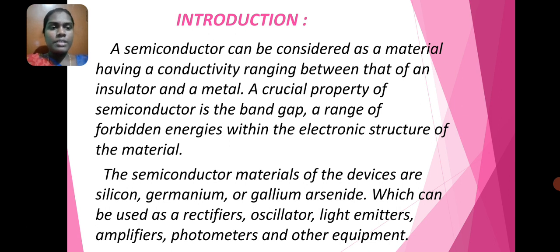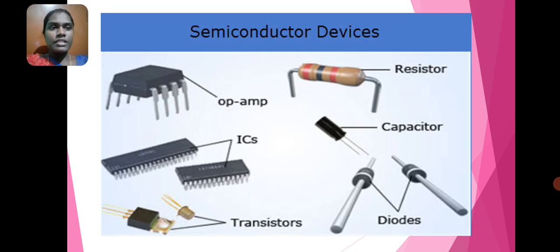The semiconductor materials of the devices are silicon, germanium or gallium arsenide, which can be used as rectifiers, oscillators, light emitters, amplifiers, photometers and other equipment. These are the semiconductor devices: op-amp, integrated circuit chip, transistors, diodes, capacitors and resistors.